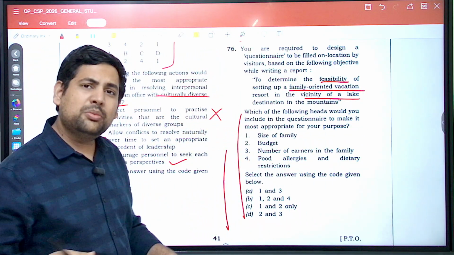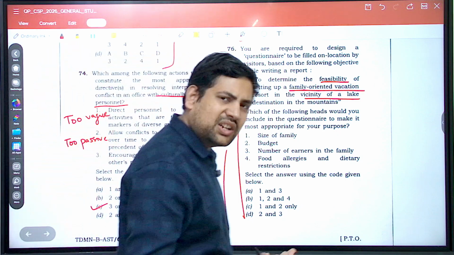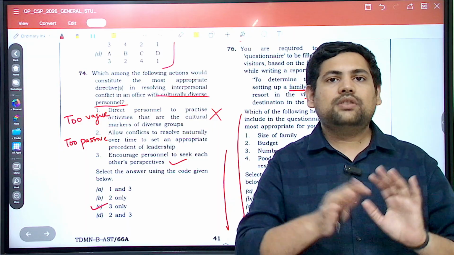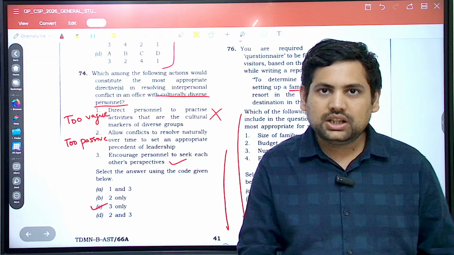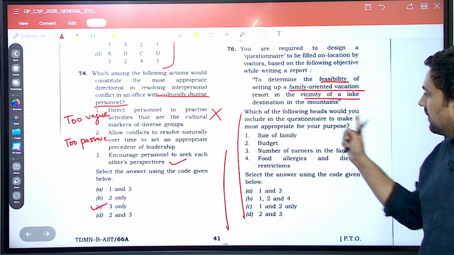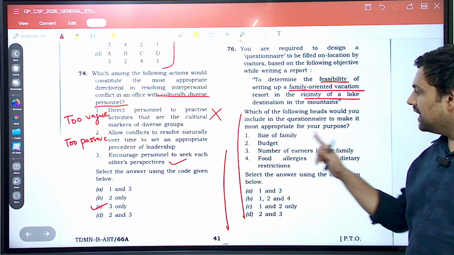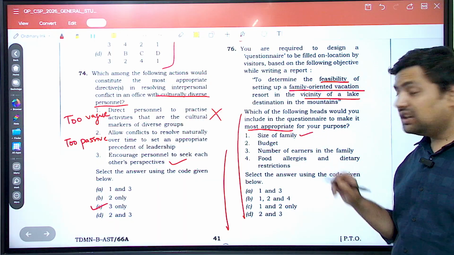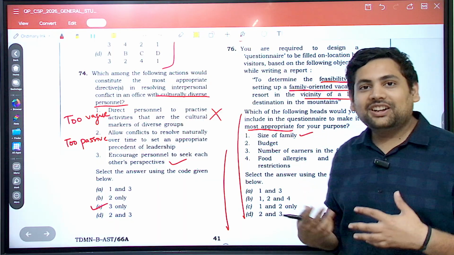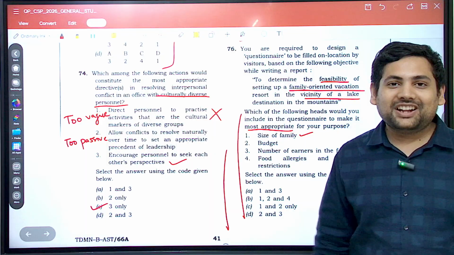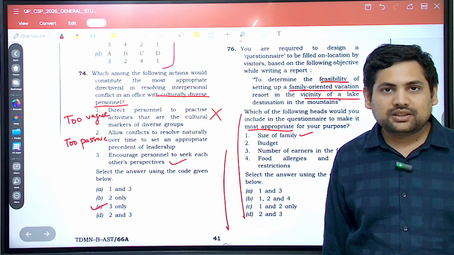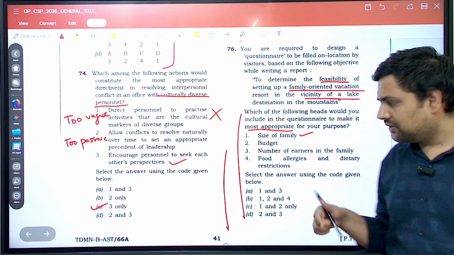Correct? Now, what should be there in your questionnaire? So it is a general questionnaire for the visitors, correct? To understand that can we set up a family oriented resort or something here. Now, which of the following would you include in the questionnaire to make it most appropriate for the purpose? Now, size of the family, does it matter? Yes. What if it's a whole big Gujarati family or some Punjabi family which has like 80 90 people? How you manage them? Correct. So size of family, of course, important.